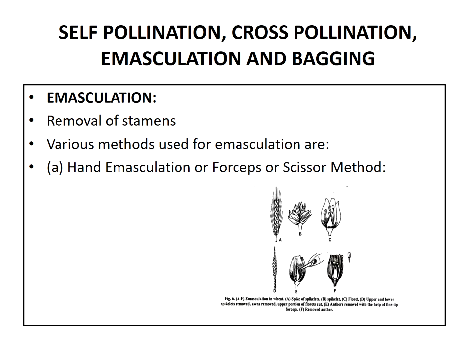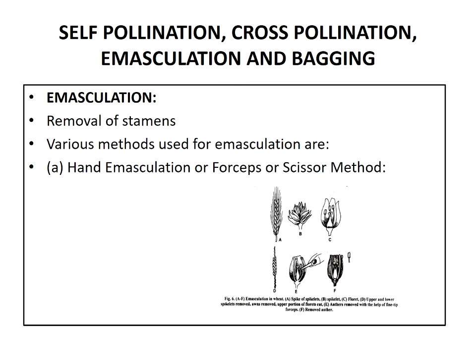It can be defined as the removal of stamens or anthers, or killing of the pollen grains of a flower, without affecting in any way the female reproductive organs. Emasculation is not required in unisexual plants, but it is essential in the case of bisexual or self-pollinated plants. In emasculation there are various methods.